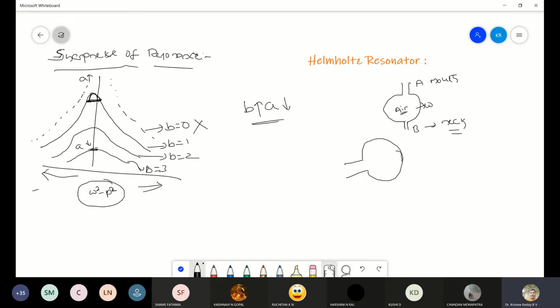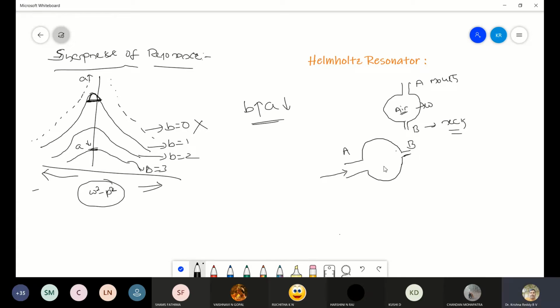So we named this as B, this is A. When a musical instrument is played, that music will be carried by the air, and that air will enter the mouth of this resonator.